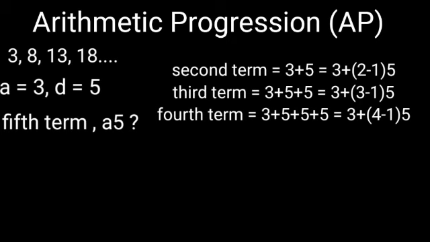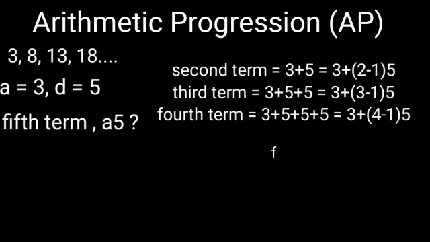So, can you guess now what will be the fourth term? Yes, you are right. That is 3 plus 4 minus 1 into 5 which gives us 18. So in this way, can you help me to find out the fifth term now?